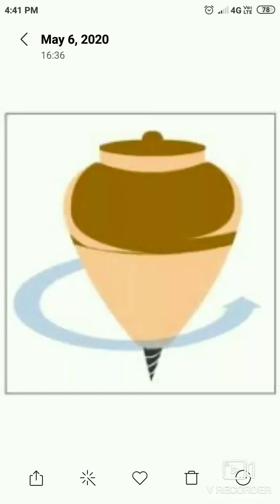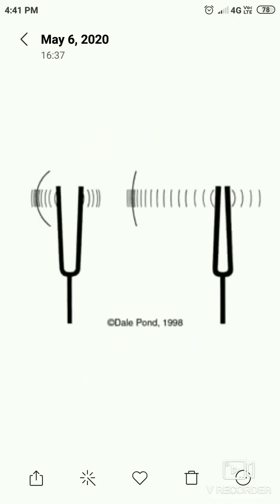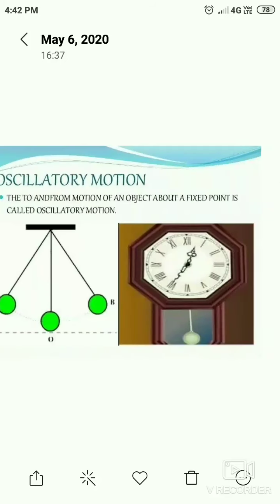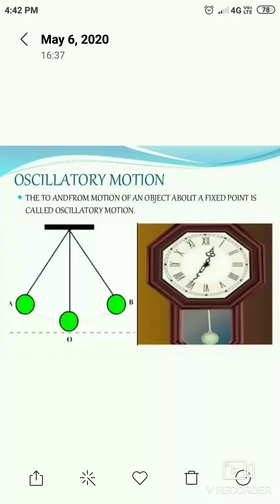In case of oscillatory motion, when an object as a whole moves to and fro about its mean position, it is said to be in oscillatory motion. Mean position is the position when the object is at rest. A swing in motion or a swinging pendulum of a wall clock are examples of oscillatory motion.